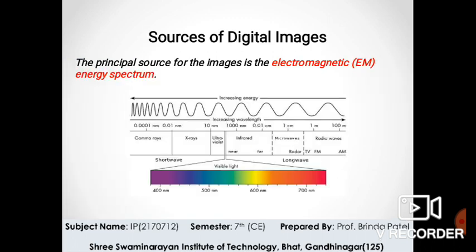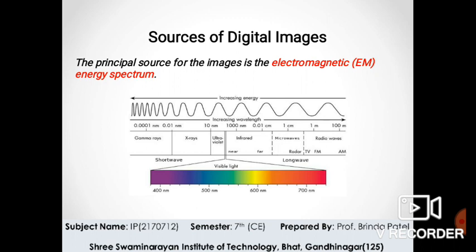Next is source of digital image. So the principal source for the images is the electromagnetic energy spectrum. The electromagnetic spectrum is generally divided into 7 regions in order of decreasing wavelength and increasing energy and frequency. The common designations are radio waves, microwaves, infrared, visible light, ultraviolet, X-rays and gamma rays.